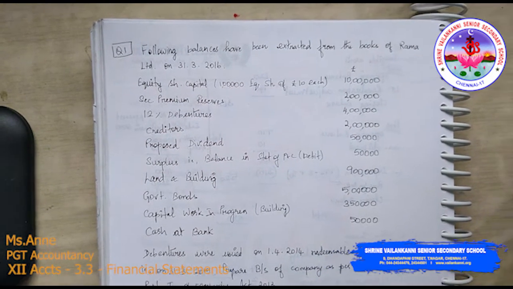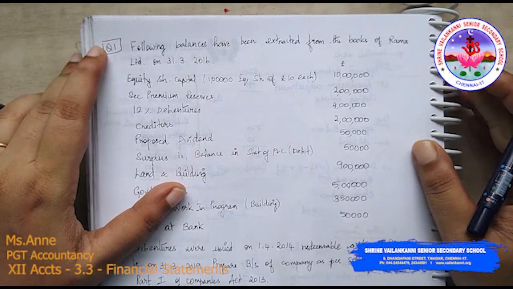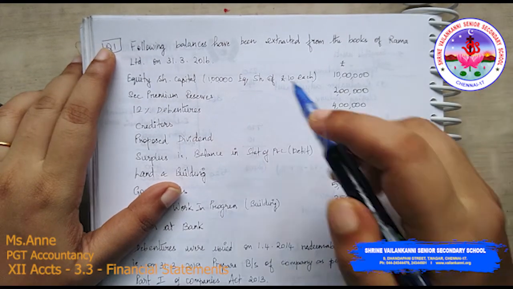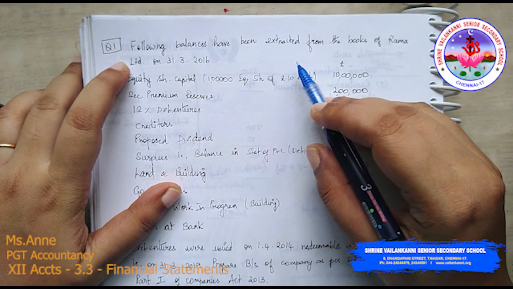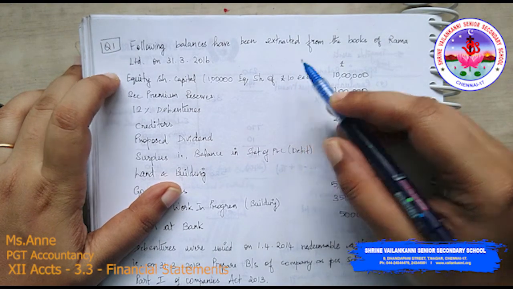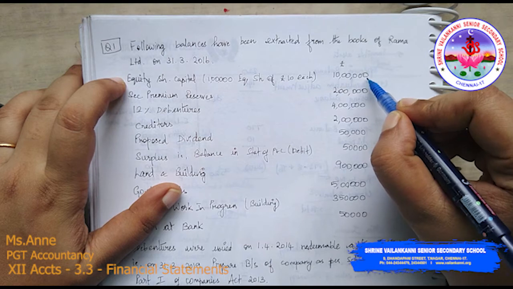This session we are going to discuss problems related to the balance sheet financial statement. So without any delay, I am straight away jumping into the problem. Question number 1. The following balances have been extracted from the books of Rama Limited on 31/3/2016. Equity share capital, 1 lakh equity shares of rupees 10 each, 10 lakhs totally.